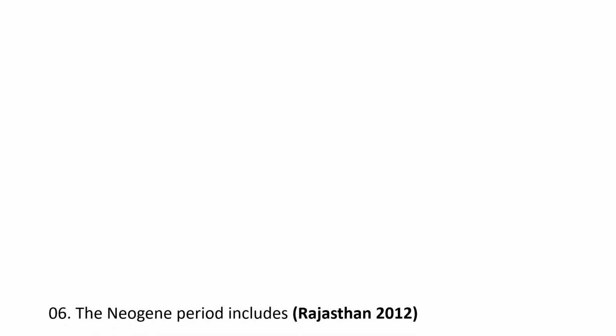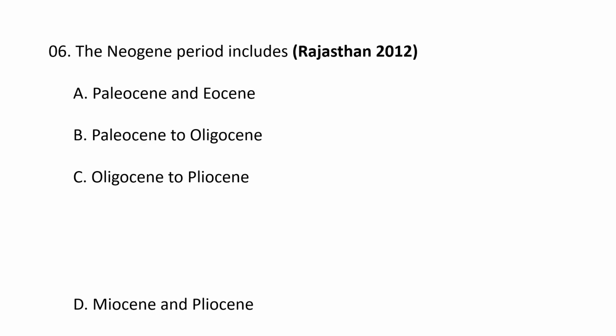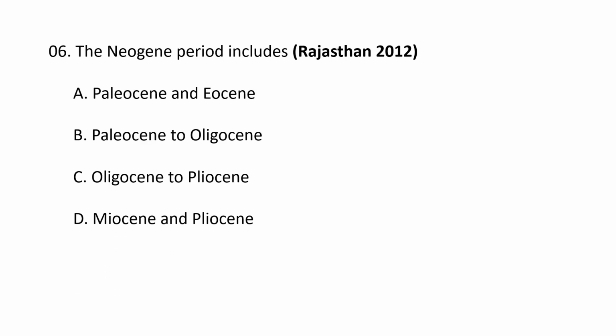Next question. The Neogene period includes A. Paleocene and Eocene, B. Paleocene to Oligocene, C. Oligocene to Pliocene and D. Miocene and Pliocene. The Neogene period includes Miocene and Pliocene.